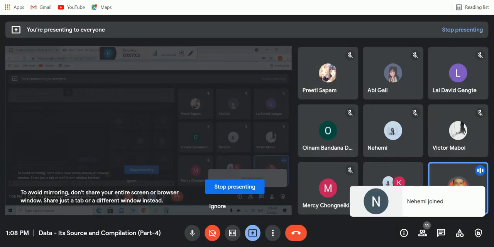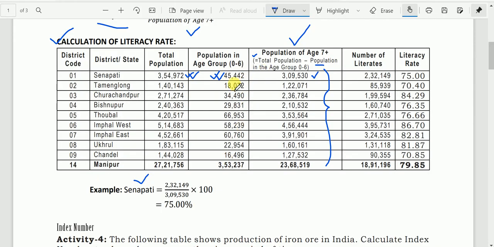That means if we subtract 45,442 from 3,54,972, we get 3,09,530. And this is the number of literates given above. After that, applying the formula, this is the literacy rate.